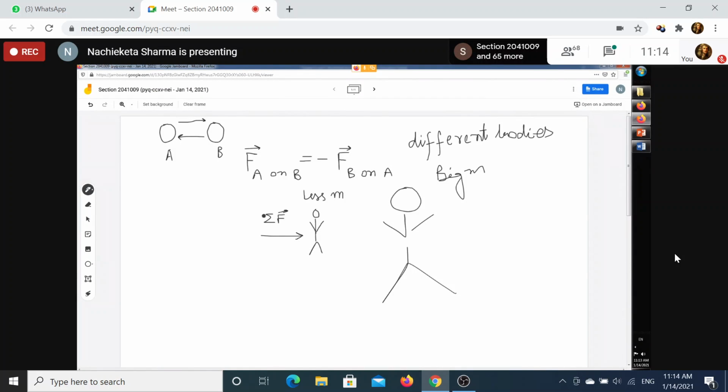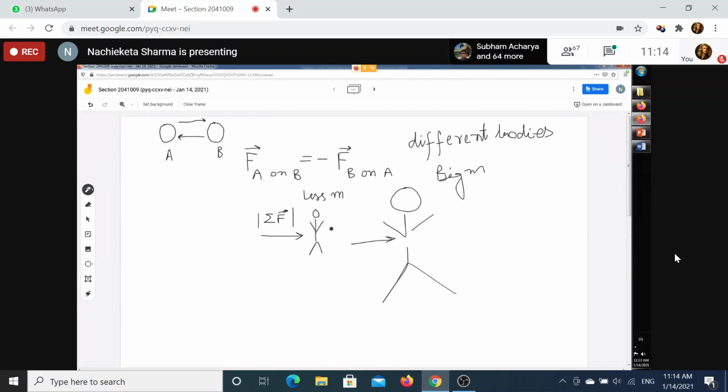Suppose this net force is a push in this direction, the same push. Now if I ask you, who will be reluctant to move? This man of big mass or the man of smaller mass? Who will be reluctant to move?